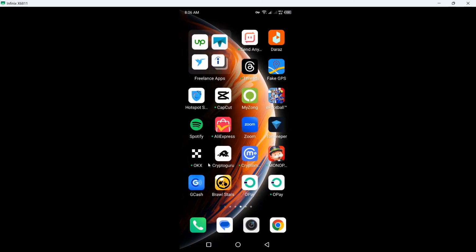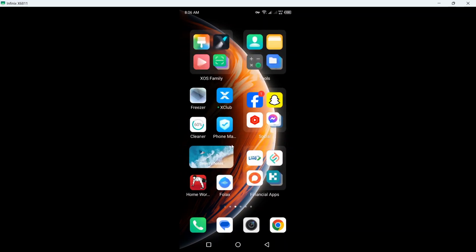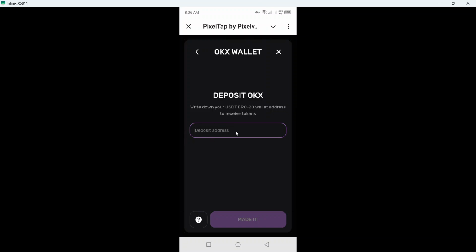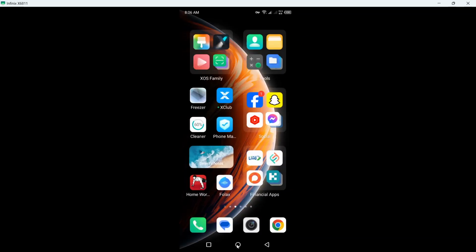So currently I think I do not have OKX on my account or mobile. Okay, so no issue. You go into the OKX and you need to add your deposit address here and click on made it. So this is the process that you need to follow.